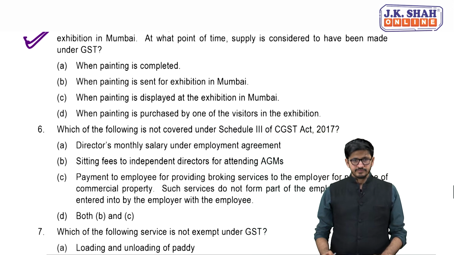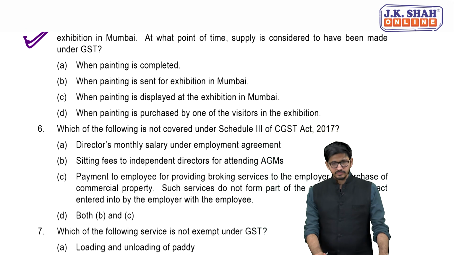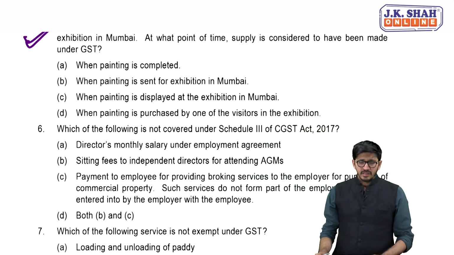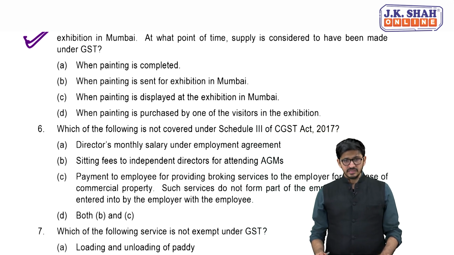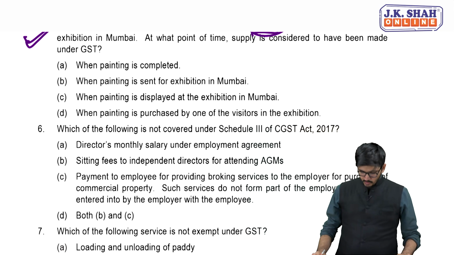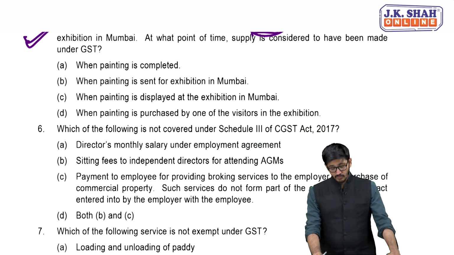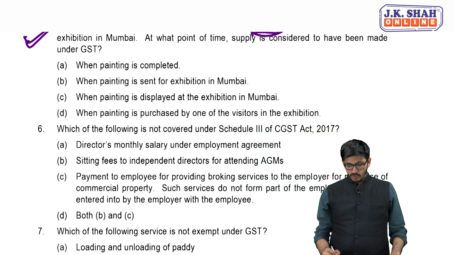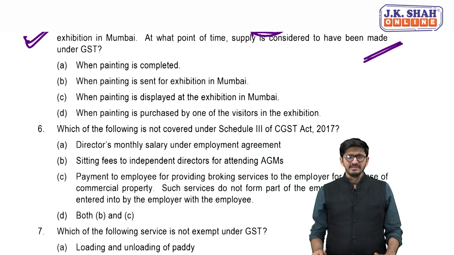Okay friends, now in case of Mr. Avishkar, he happens to be a painter and he's registered under GST in Delhi with the Delhi state government. He sent this art for exhibition in Mumbai. At what point of time is supply considered to have been made under GST? Very simple actually.